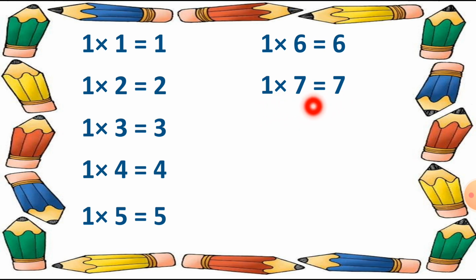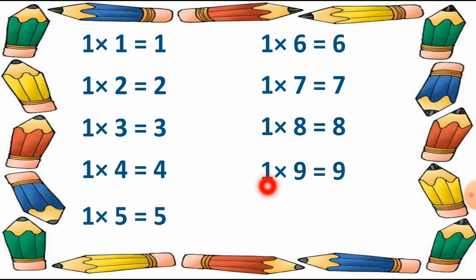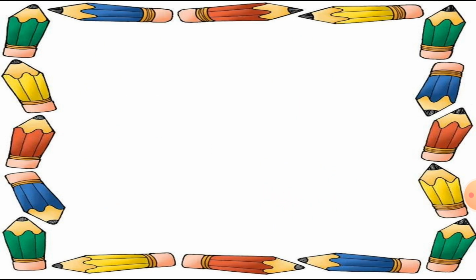After it, 1 eights are 8. After it, 1 nines are 9. Then 1 tens are 10. Then the table number 2.